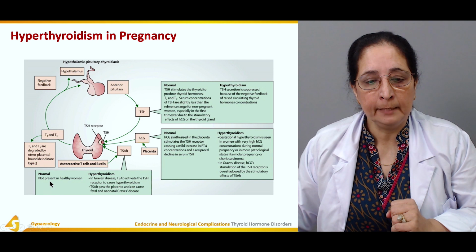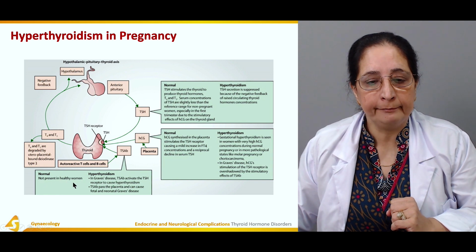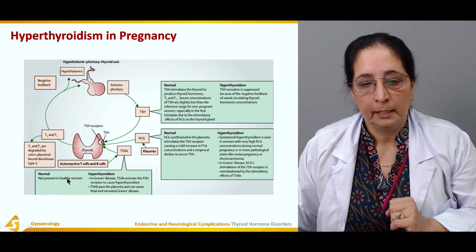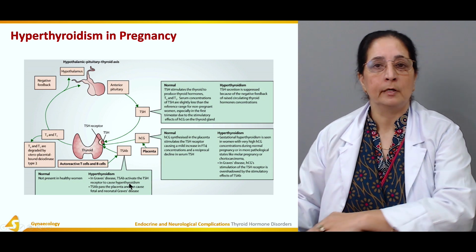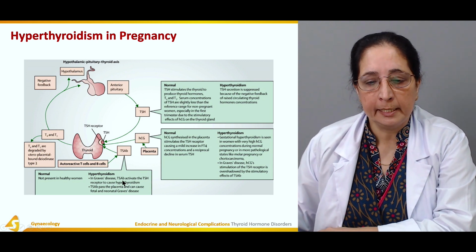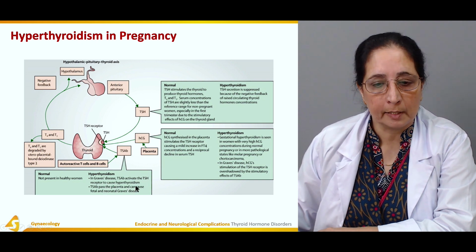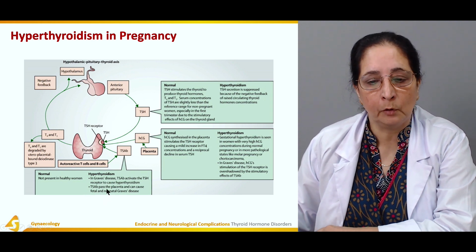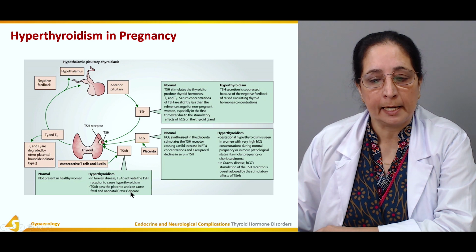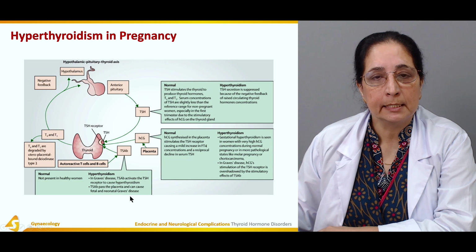Normally thyroid stimulating antibodies are not present in healthy women. In Graves' disease, the thyroid stimulating antibody activates the thyroid stimulating hormone receptor to cause hyperthyroidism. And then this thyroid stimulating antibody passes the placenta and can cause fetal and neonatal Graves' disease.